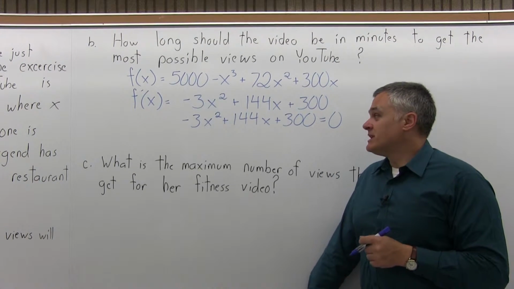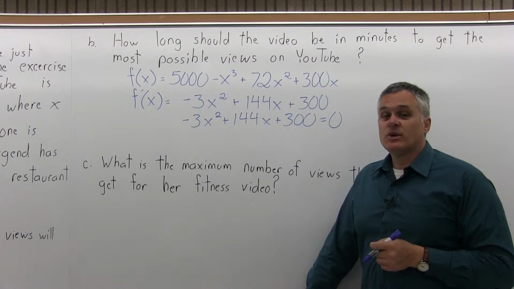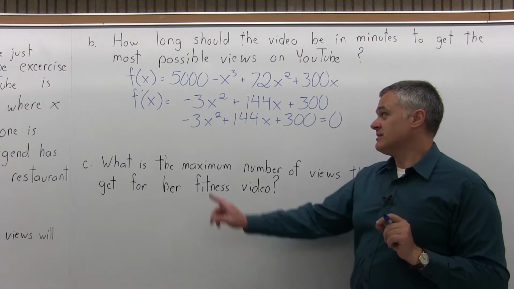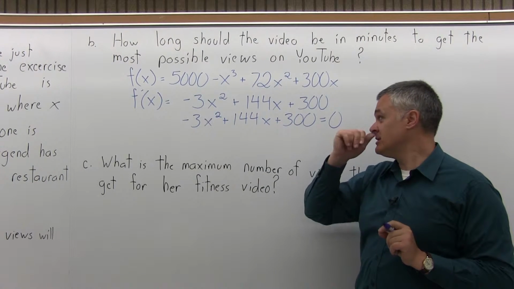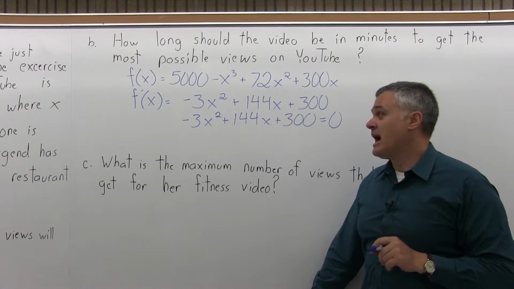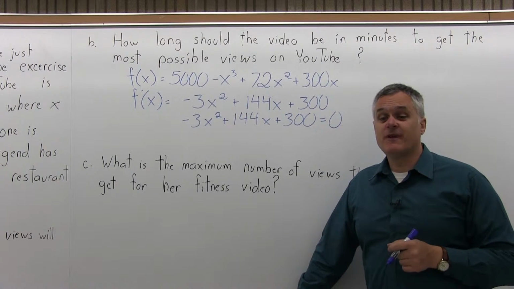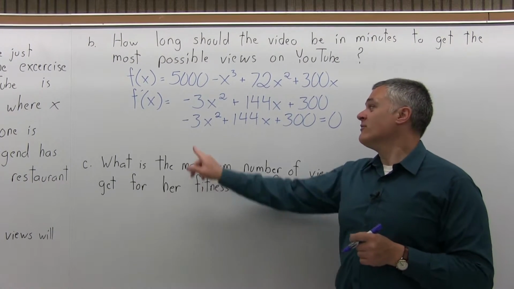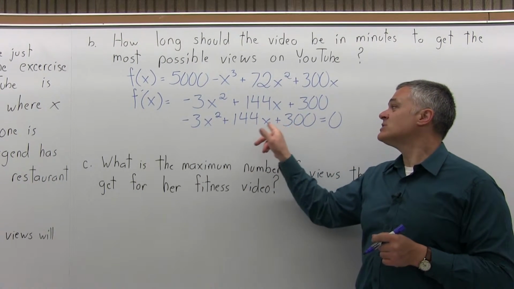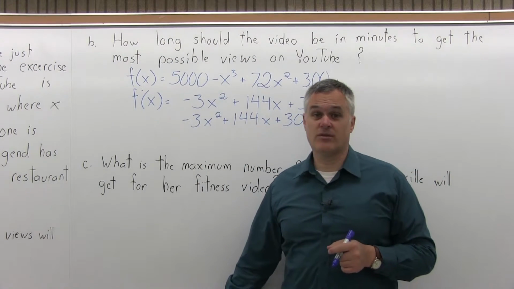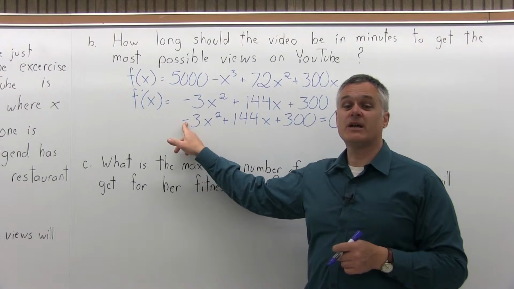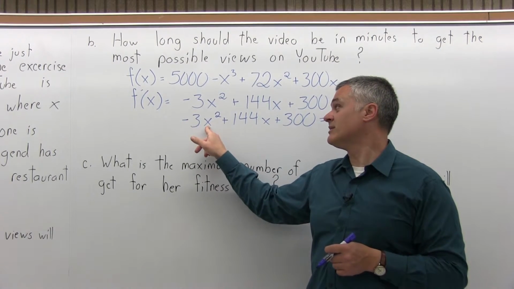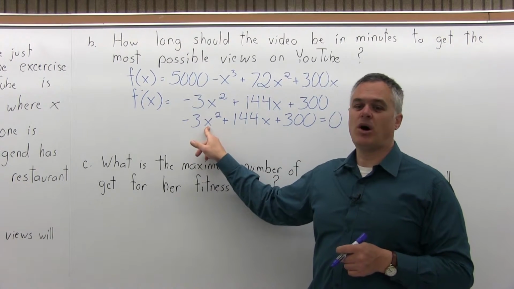And next I solve. There's a value for x that makes this equation true. And there's actually 2 values for x that make it true. Because I have an x squared, I'm looking for 2 values, 2 solutions. Now, in order to find that, I need to factor it. To factor it, every piece is something times 3. So I'd like to pull out a 3. And in fact, if I'm going to factor out a 3, I'd really like to factor out a negative 3 because I like the leading term, the x squared, to be positive.